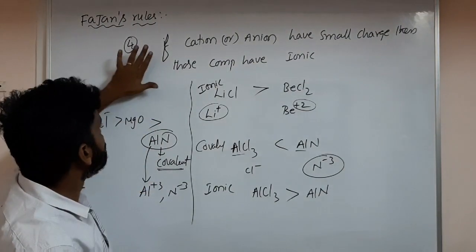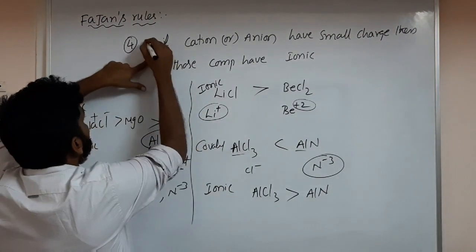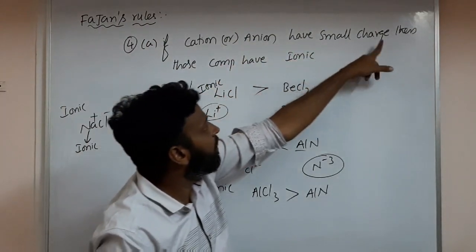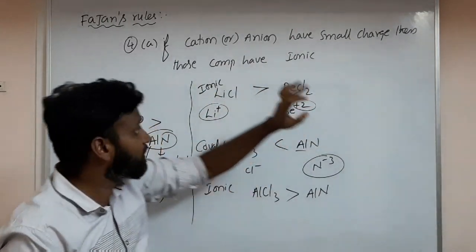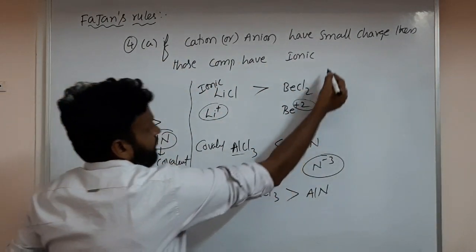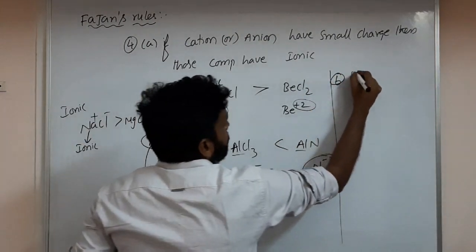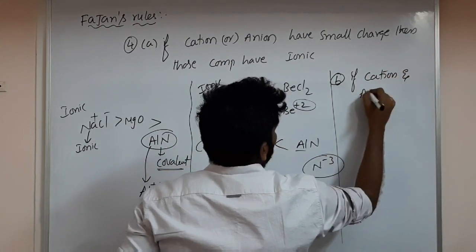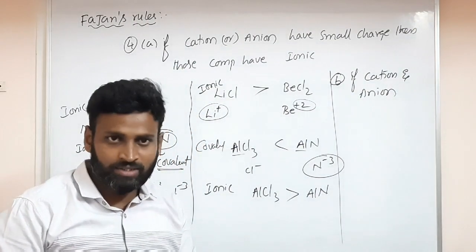Got it, sir, clearly? For the fourth point, I have no need to say the opposite, I think. If cation and anion have small charge, then those compounds are ionic. Another statement you can give: comparison we have to see, that's it.